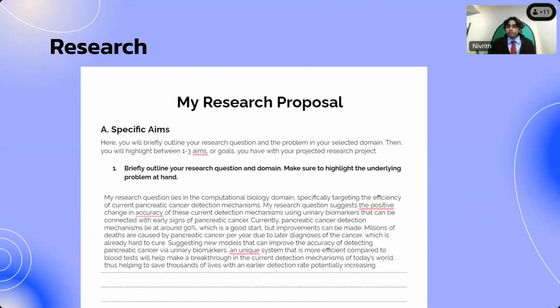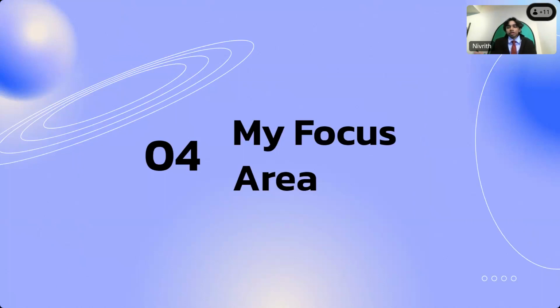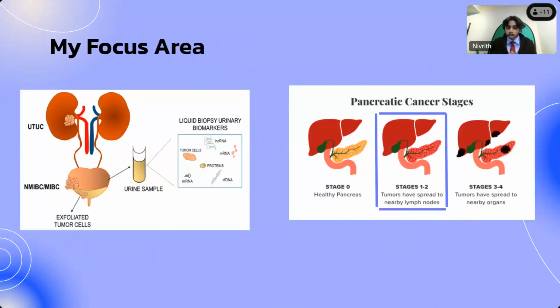My research question: I want to figure out if urinary biomarkers have a higher accuracy than blood tests and X-rays, and if they do, why might that be, and how can my research benefit other researchers and be implemented into the healthcare system? To reiterate my focus area, I want to diagnose early-stage pancreatic cancer since early stage is its only treatable form. I want to do this using urinary biomarkers to try and prove that they can have a higher diagnostic rate than blood tests and x-rays.